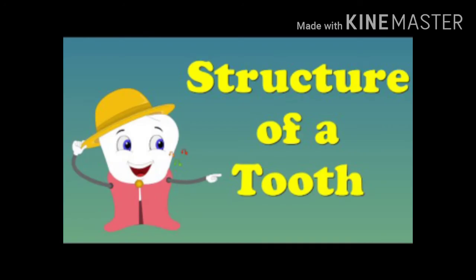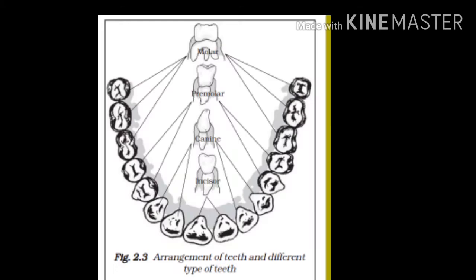So when we talk about the teeth, each tooth is rooted in a separate socket in the gums. Our teeth vary in appearance and perform different functions. So let us discuss what those teeth are and what their functions are. Okay, so here you can see the picture of the arrangement of teeth and the different types of teeth, and also we can discuss the functions.